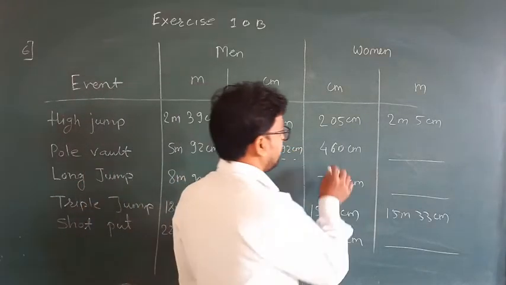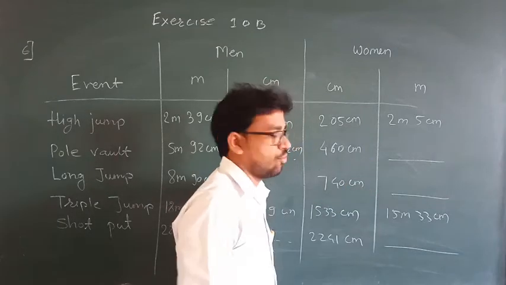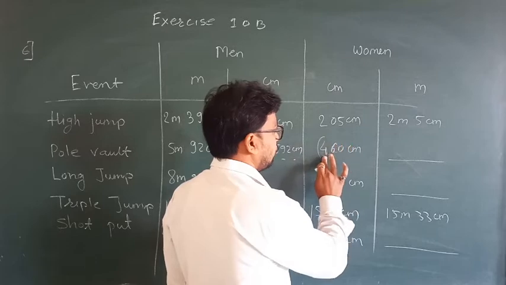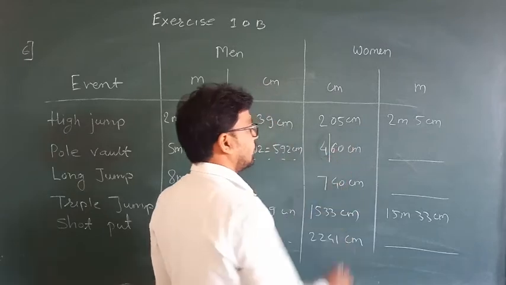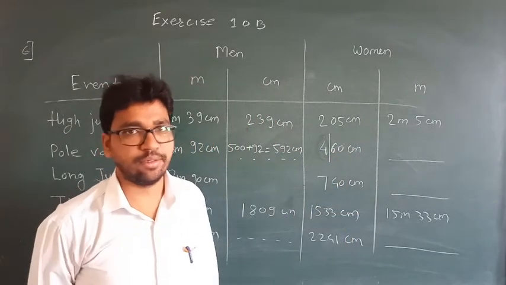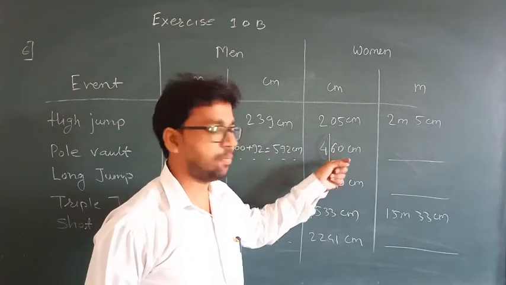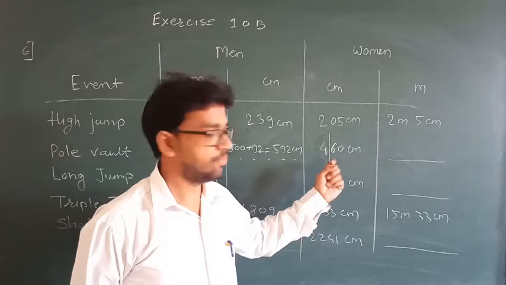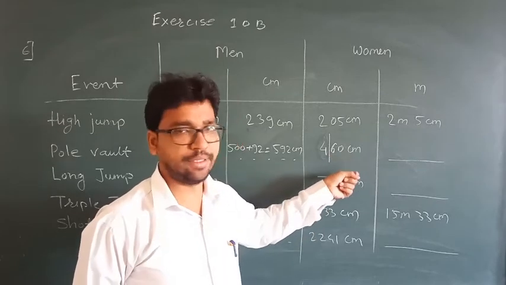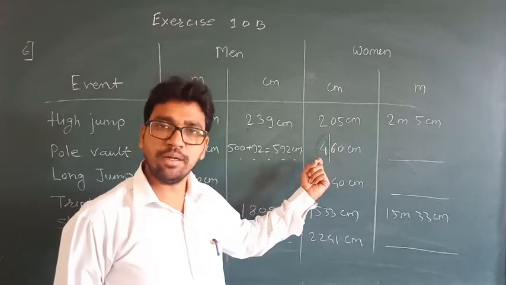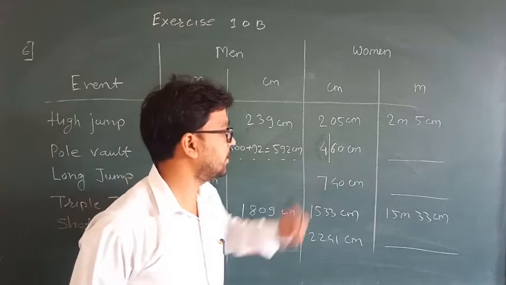Okay. Now here it is 460 centimeter. 460 means this is the 400. So we know that if meter and centimeter is there, we divide it into 2 parts. One is the 2-digit part and one is the 1-digit part. So 2-digit means centimeter and remaining digits are in the meter. So it is 4 meter 60 centimeter.